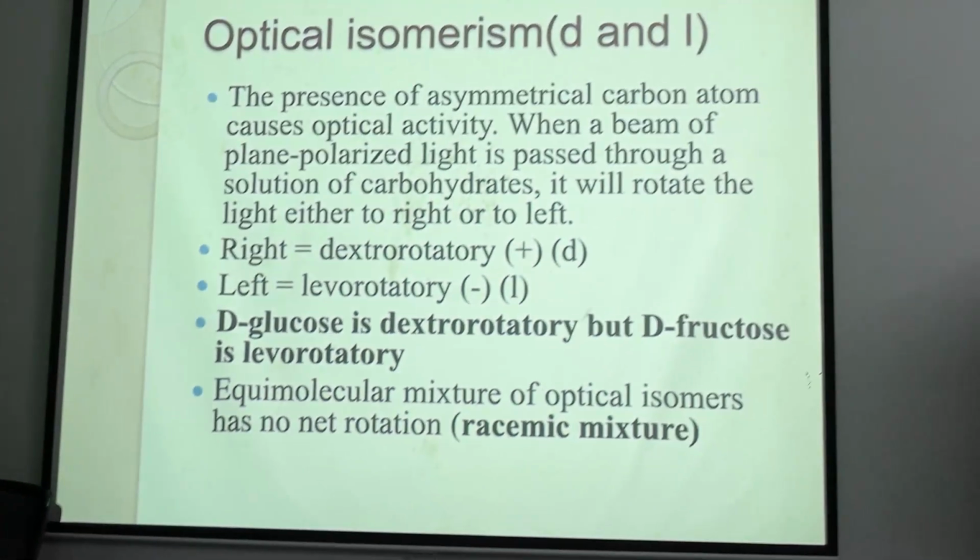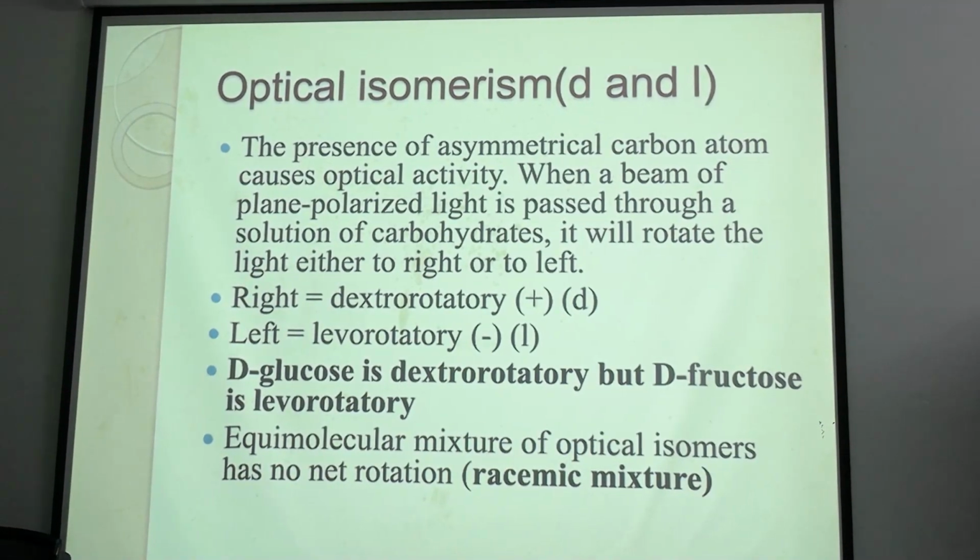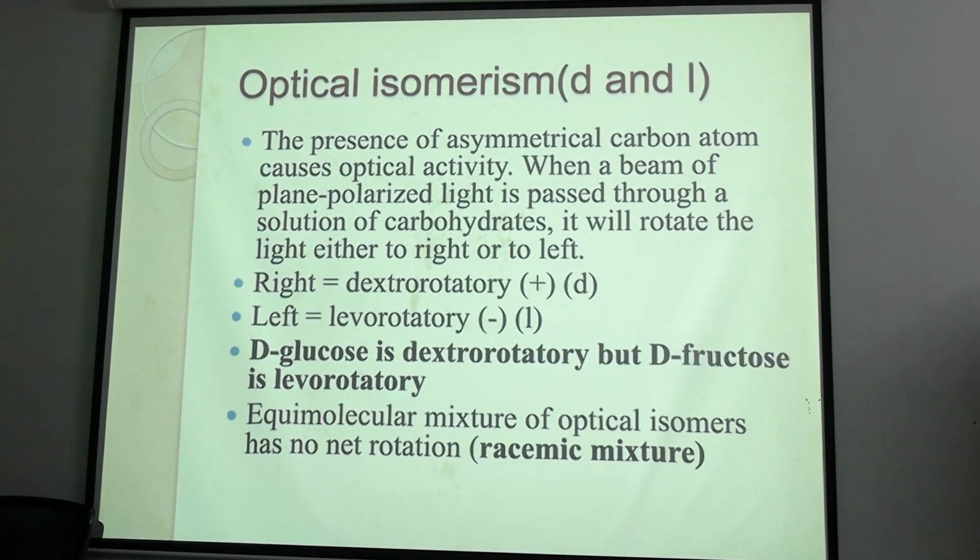So when a beam of plane polarized light is passed through a solution of any compound, it may be a monosaccharide, a disaccharide, or a polysaccharide, it will be deflected either to the right or to the left. Right hand side rotation is known as dextrorotatory, left hand side rotation is known as levorotatory.